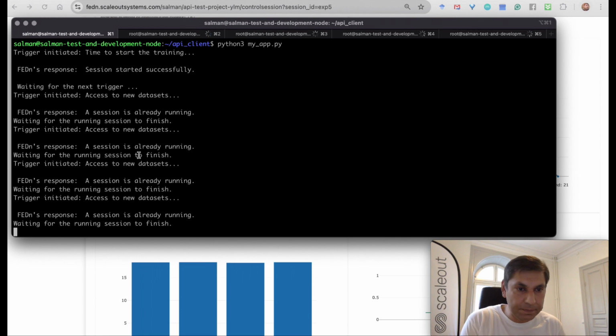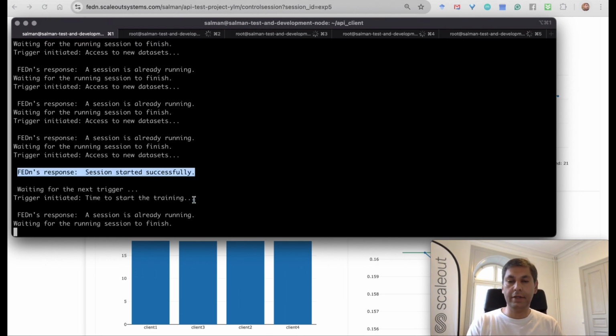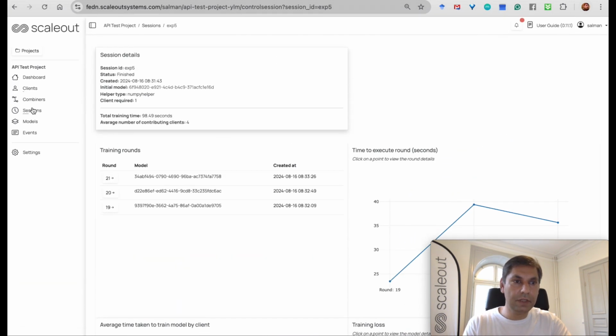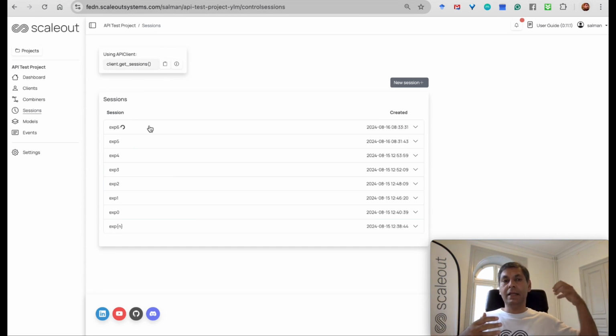So we will wait for a few seconds and see how it will respond. Yeah, so it seems like now finally the application managed to start another session, and now that session has started. Let's go and see if the new session has started. Experiment 5 was running, and now experiment 6 is running. So that's a very simplistic kind of mechanism that can allow you to write applications that can handle the training and the validation kind of processes. The same way, since you can from the client application side, you want to fetch the model, there are interfaces available for that as well.